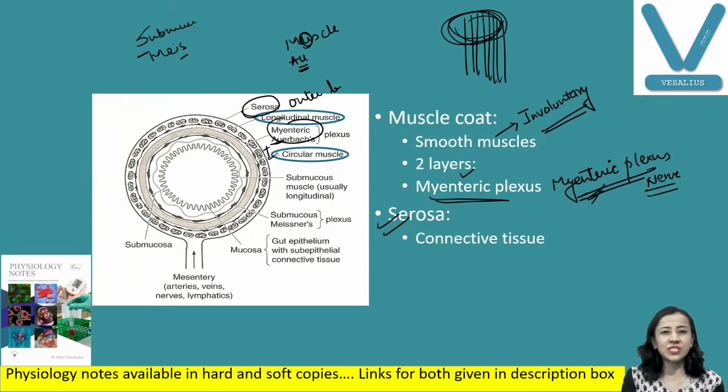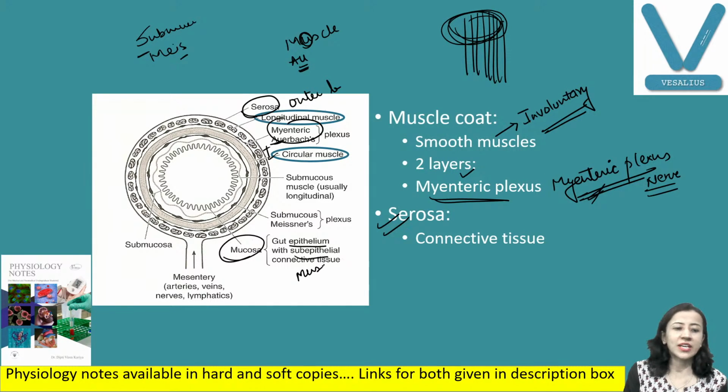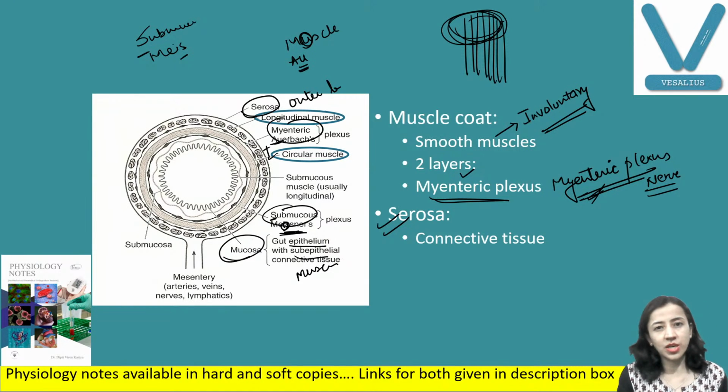4 layers we have discussed. We are just repeating. Mucosa has again 3 layers: epithelium, lamina propria, and muscularis mucosa. The second layer, submucosa, has Meissner's plexus. Submucosa has S, Meissner has S. Third, the muscle layer: longitudinal outer, inner circular, and in between these two, we have the Myenteric or Auerbach's plexus. Muscle has a U, Auerbach has a U. So you can easily remember this plexus. And outermost is serosa, through which your gut is attached to other structures. Fine. So this is the basic structure.